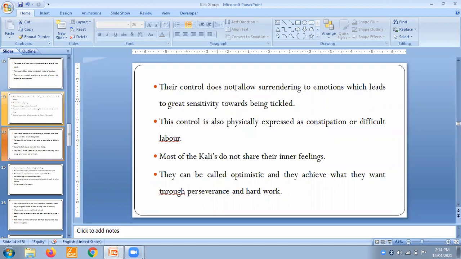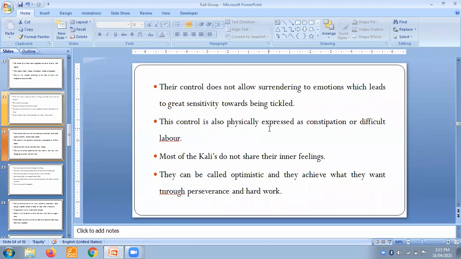Their control does not allow surrendering to emotions. They cannot surrender to the emotions. Emotions they really handle very well. They are highly emotional, but they handle their emotions in such a way that there is great sensitivity. If anyone tries to tickle them or talk about their emotions, it becomes a really sensitive matter for them. So there is great sensitivity towards being tickled.